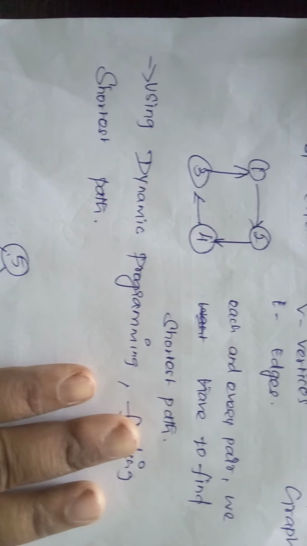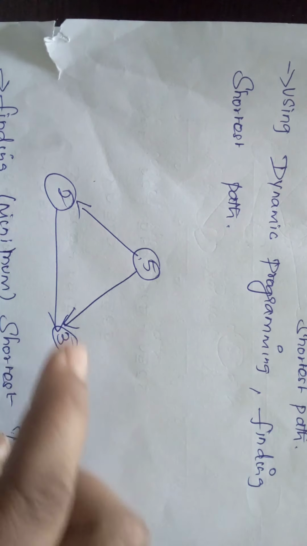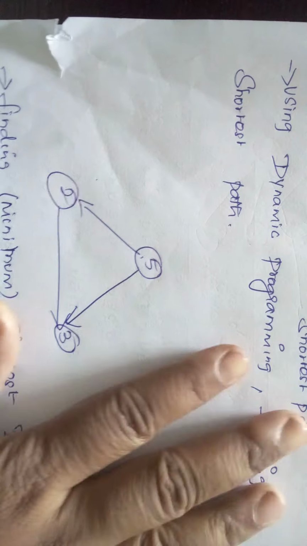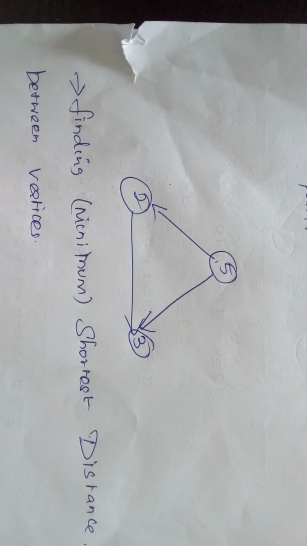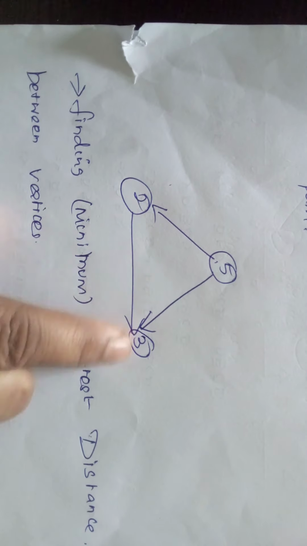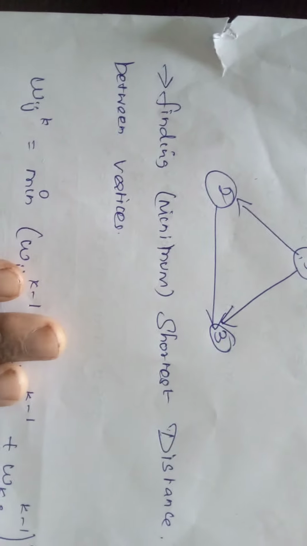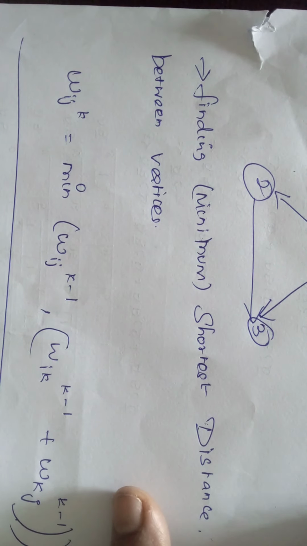Let's see, these are the graphs. See, 5, 2, 3. This is the graph. We are finding the minimum shortest distance between vertices. I have to find the minimum shortest distance. That's the key point here. How can I find the shortest distance between the vertices?